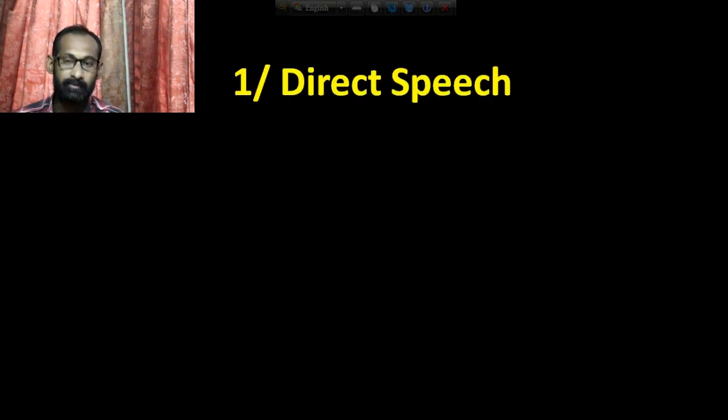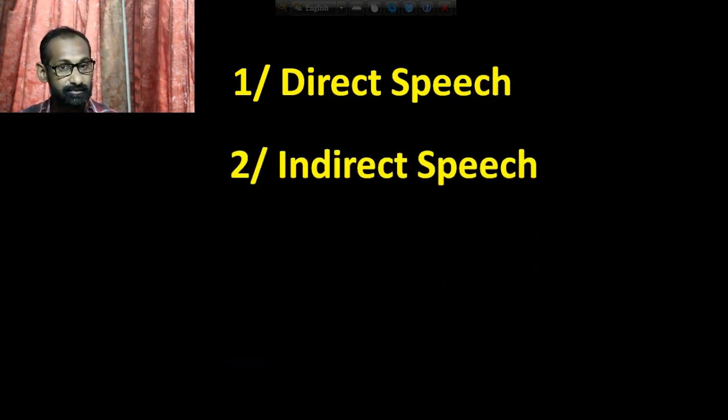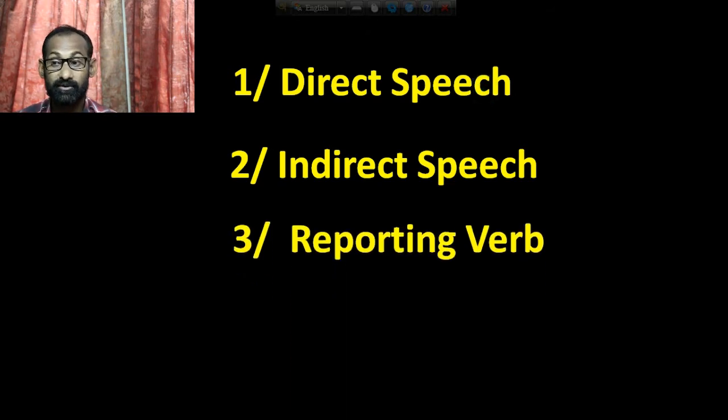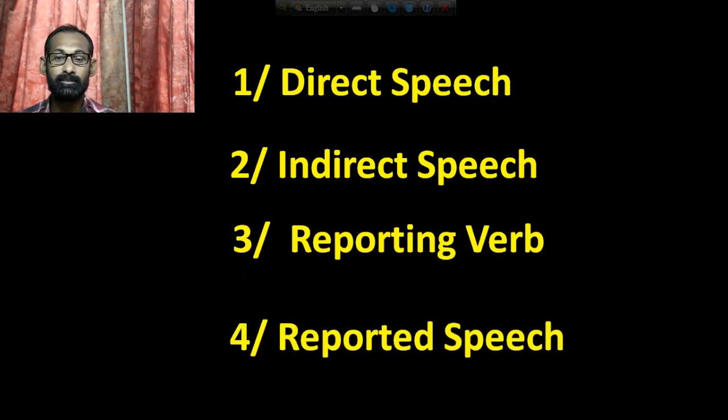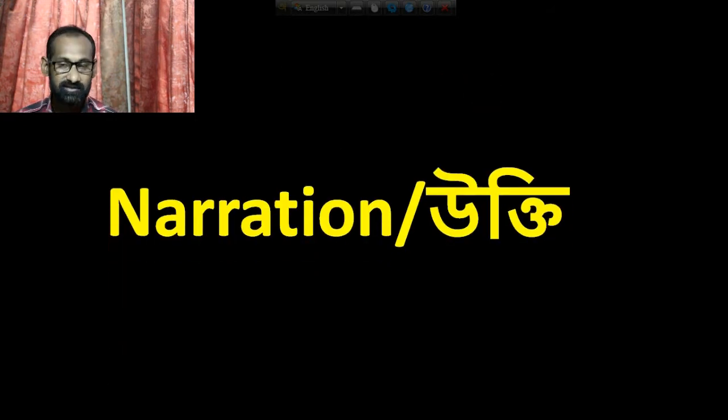So in our grammar, there will be direct speech. Number 2, there will be indirect speech. Number 3, there will be a reporting verb, and there will be reported speech. Now, if I ask which grammar I want to start, I think it is very easy for you to give the answer. So what will be the answer? Yes. If your answer is right, we are going to start the grammar about narration. That means the Bengali meaning of narration is ukti. Thank you very much for your right answer.